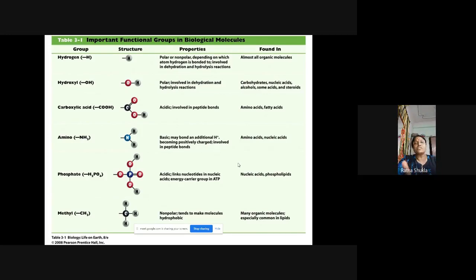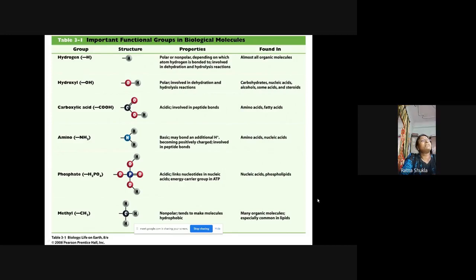So this phosphate group that is released gives around 700,000 calories of energy. So we can imagine how much energy is released by the conversion of ATP into ADP, adenosine triphosphate to adenosine diphosphate. Okay. Now this phosphate is found in the nucleic acid and in the phospholipid. When we study lipids, I will tell you about that.